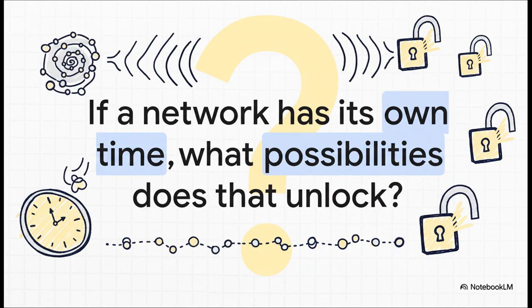By completely replacing wall clock time with an internal metric that's driven by consensus, Kaspa really has solved a fundamental problem. So the question I want to leave you with is this. If a network can create its own internal sense of time, what other incredible possibilities does that unlock for the future of all these decentralized systems?